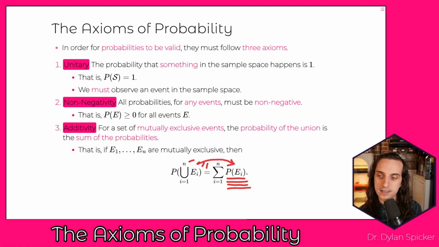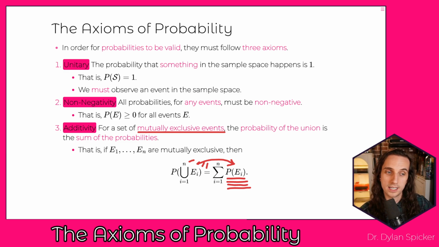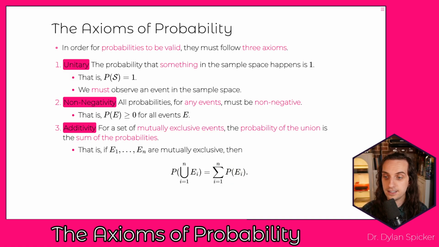Now, critically with additivity, we need this requirement of mutually exclusive events. Remember, a mutually exclusive event is any event that does not have overlap with the others, okay, so that their intersection is the empty set. And the reason that this is important is because if there's actually overlap, then suddenly we'd be double counting probabilities, right? And so if you wanted to know what's the probability that I either get a king or that I get a club, right? We can't just add those probabilities together, because what we're doing is we're saying, well, any card that's a king plus any card that's a club, and we've actually counted the king of clubs twice here. And so we're going to need different rules for dealing with that. But if they're mutually exclusive, then we would be able to add them up.